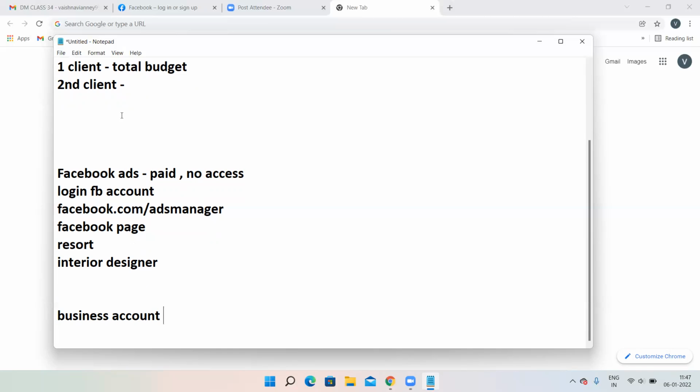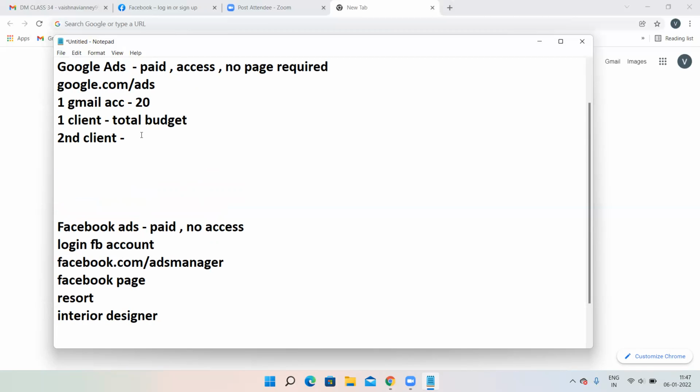And one more difference from Google Ads to Facebook ads is, here you can give access to somebody else. Here you cannot give access to somebody else. Here, no page is required. Here, page is required. Without a Facebook page, you cannot create Facebook ads.